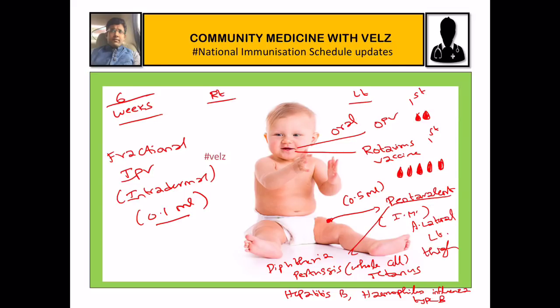So where will you give this? You will give it on the right side upper arm, because in the left side we have given BCG. BCG will form a scar. It is given on the left side only for uniformity. So for uniformity, IPV is given on the right side upper arm intradermally.